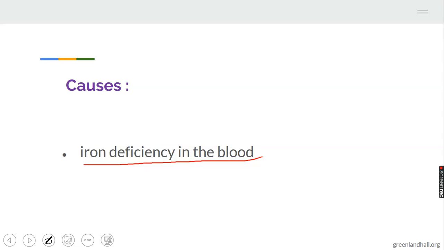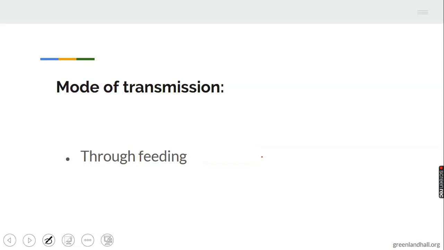Take note of that. Iron deficiency in the animal's body leads to anemia. And anemia means shortage of blood or deficiency in blood. Mode of transmission is as well through feeding, or poor feeding. When the animals are not properly fed with iron, when there is deficiency in iron intake, then the animals will be affected by anemia.